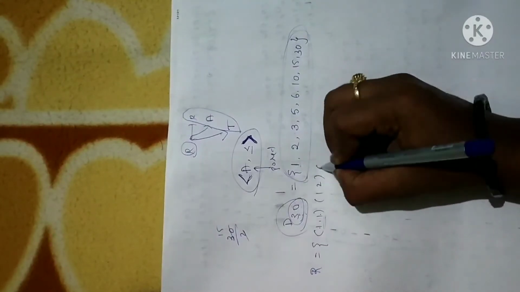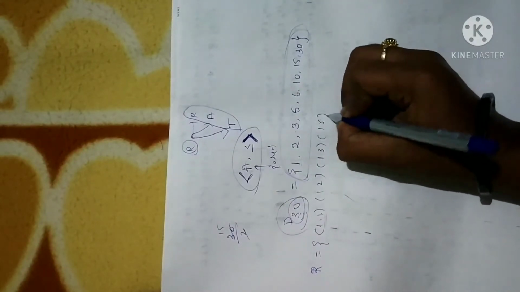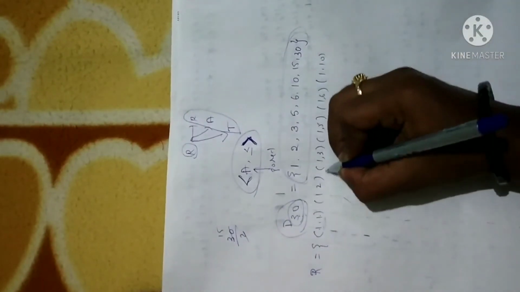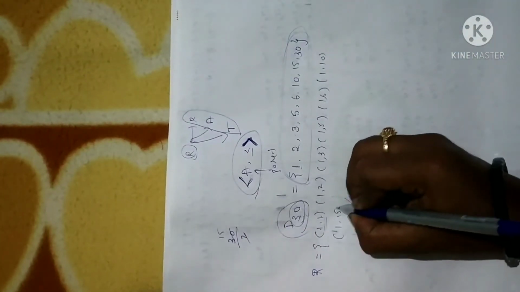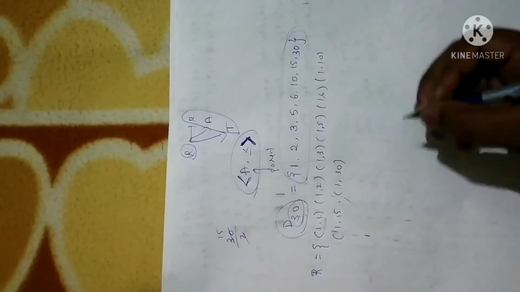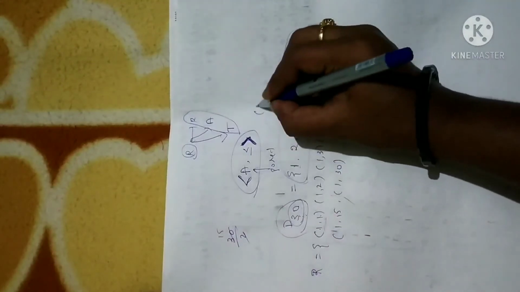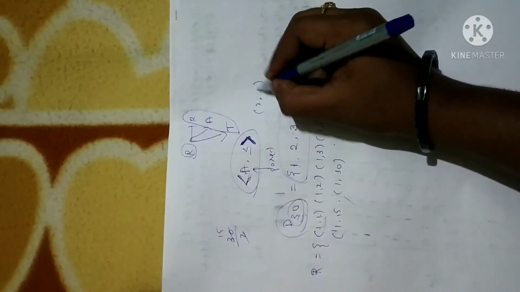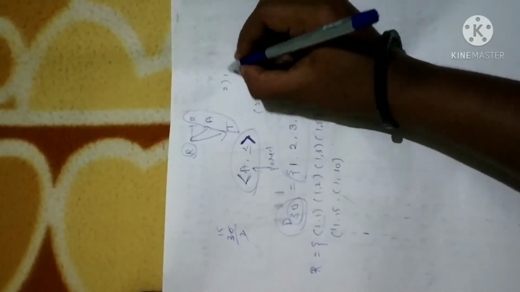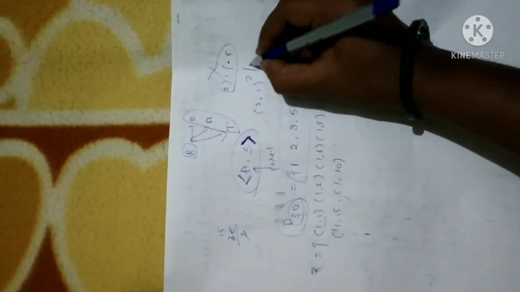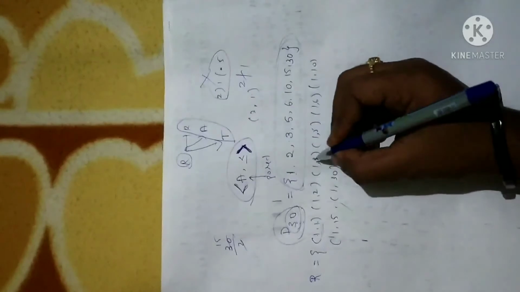Fine. 1 3 I can write, 1 5, 1 6, 1 10, 1 15, 1 30. Why? Because 1 divides every number. But I cannot write 2 comma 1. Why? Because 2 cannot divide 1 completely; you are going to get a decimal. It should not be the case. So I cannot write 2 1 here.